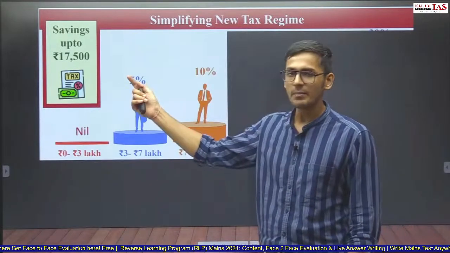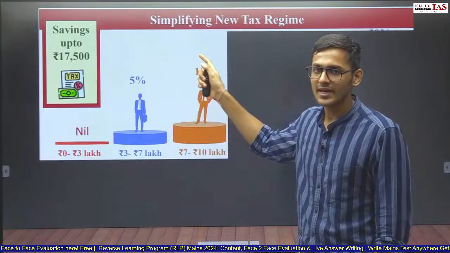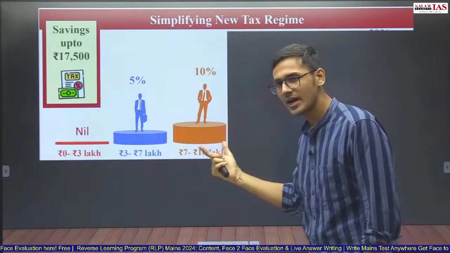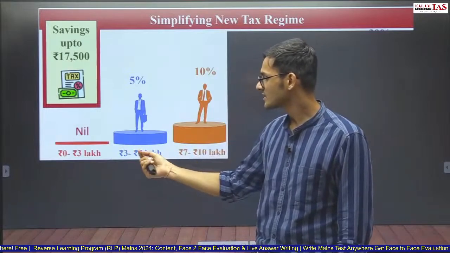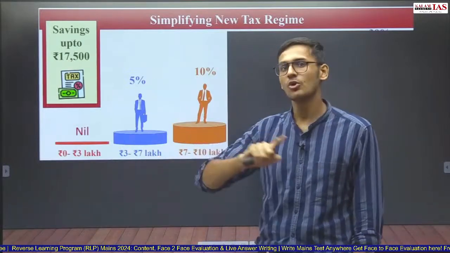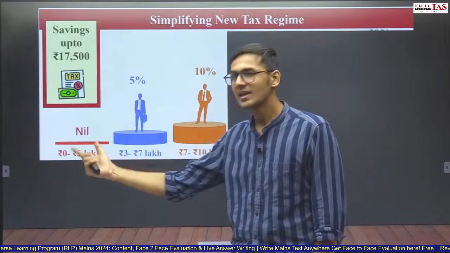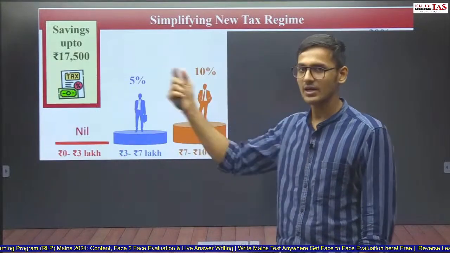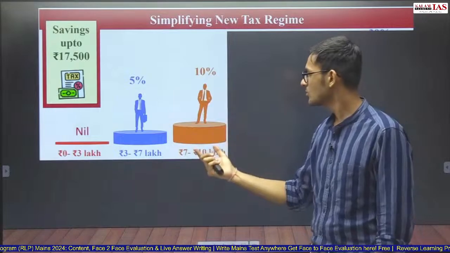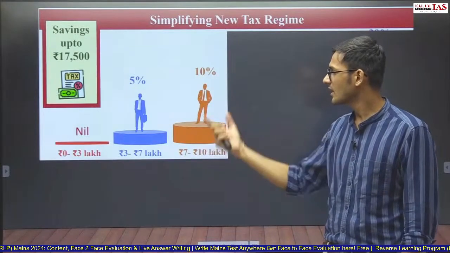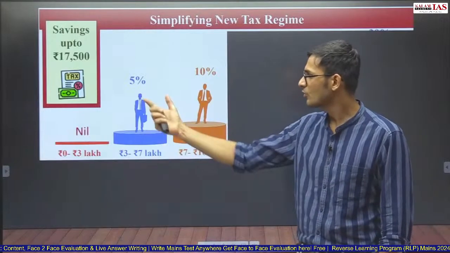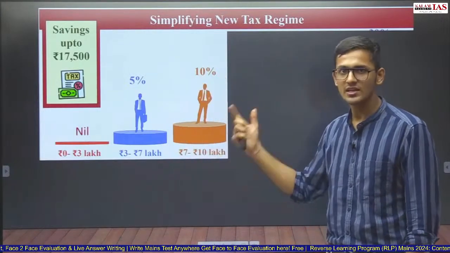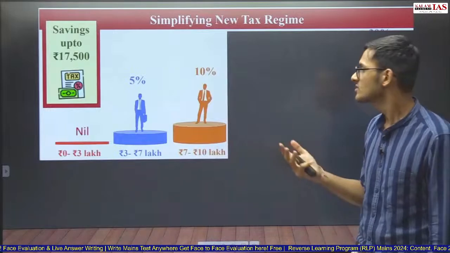Now again, remember that this tax is paid only in that bracket only. So a person earning around rupees 6 lakh will not pay 5% on the complete 6 lakh. These 3 lakh are exempted. On the rest of the 3 lakh he will have to pay 5%. Here also, the person does not pay the 10% tax rate on 10 lakh rupees. The person will pay 5% on these 4 lakh and 10% on these 3 lakh. So this is how tax is calculated.